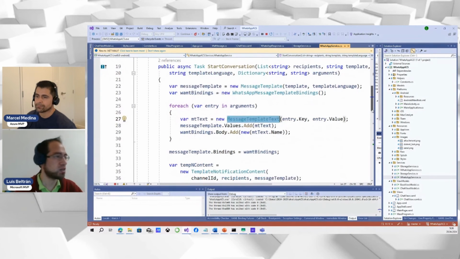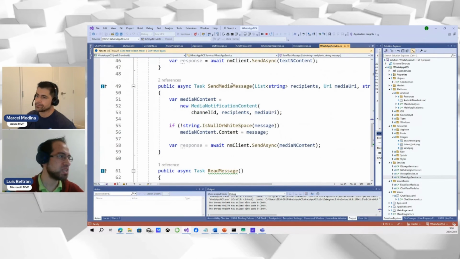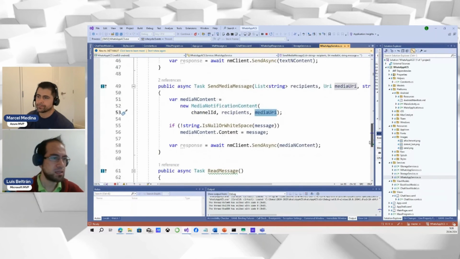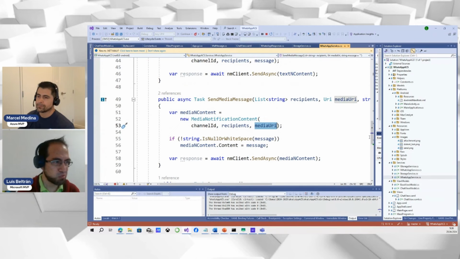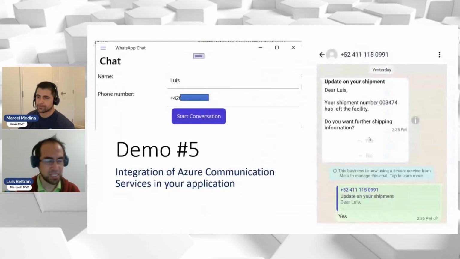And you get the code from the sandbox. You can send a text message with a text notification content and send a media message. This one includes the URL of my picture, right? That I uploaded to the developer storage. And the rest is just how you will present it. So the rest is .NET MAUI code. This actually is a cross-platform application, but I am showing the desktop, but this also works for Android, right? But essentially that's that.